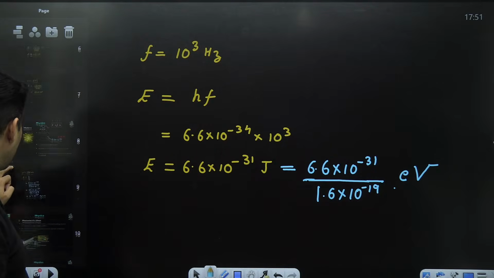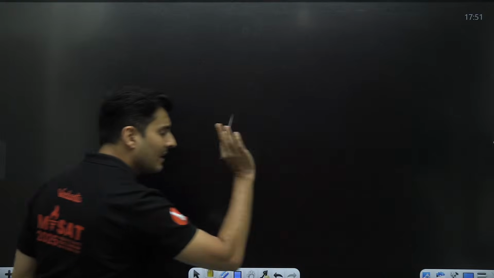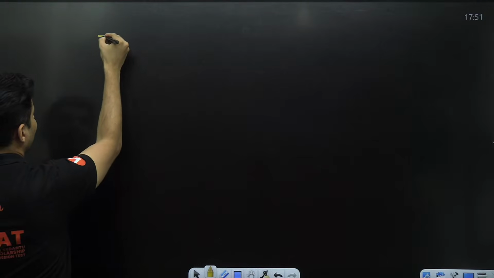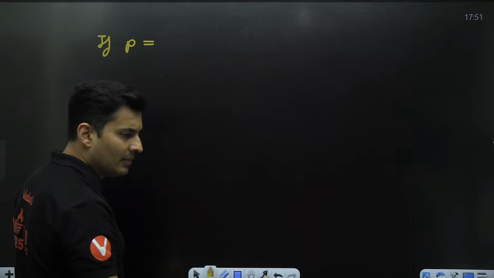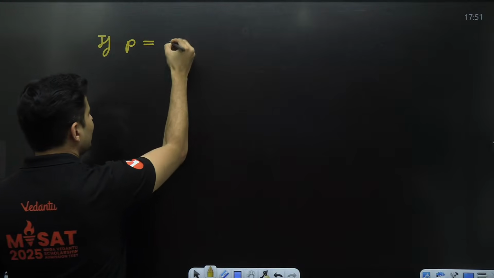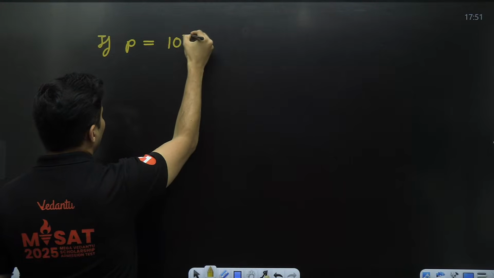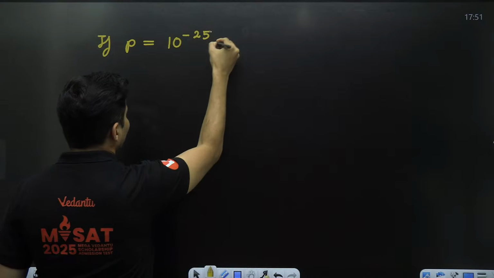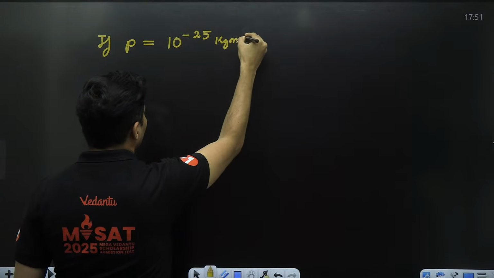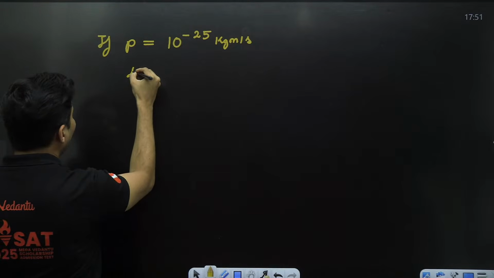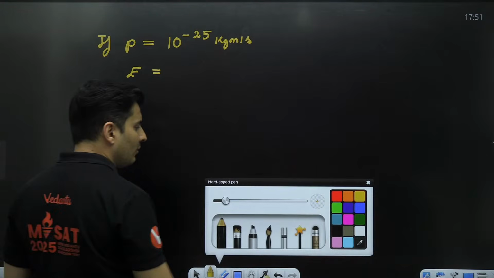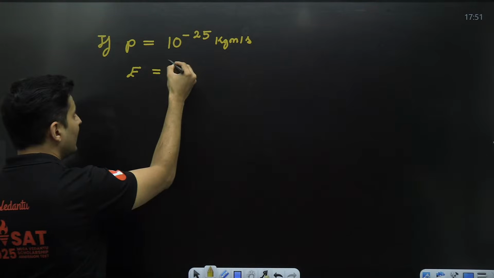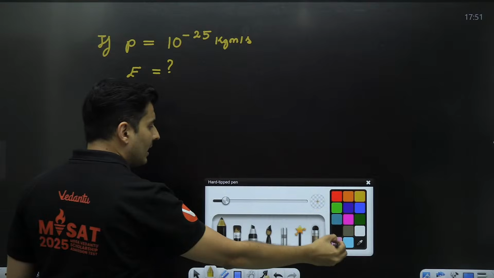Are these formulas clear? Let's do one more application based question so that you guys get it. Imagine if it is given to me that the momentum is, let's say, 10 to the power minus 25 kg meter per second. Can you find the energy of the photon? Yes, we can definitely find the energy of the photon, and I'll tell you how.